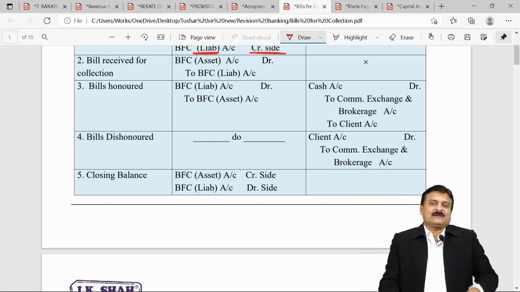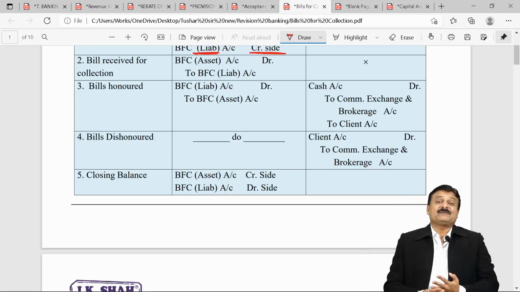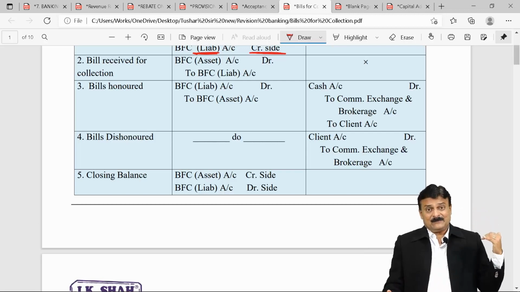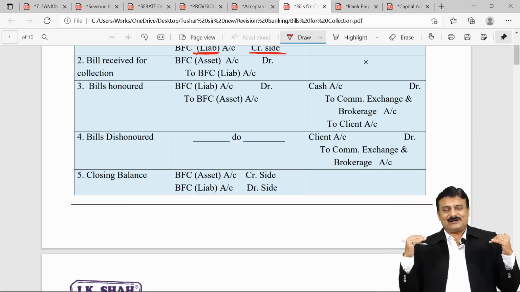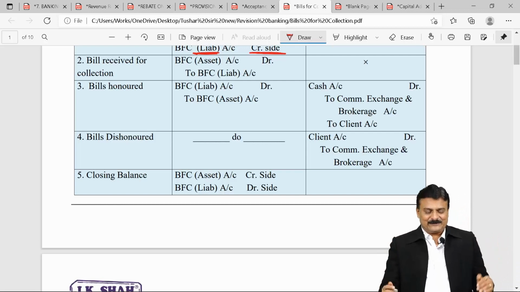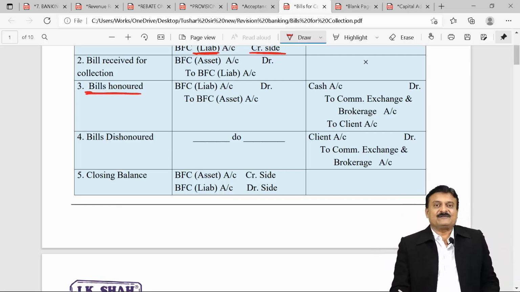What does it mean? The number of bills lying with your bank will come down. BFC will come down. So BFC asset will come down. Asset coming down means credited. BFC liability comes down. Liability coming down means debited. So what is the entry? For bills honored, BFC liability account debit to BFC asset account.